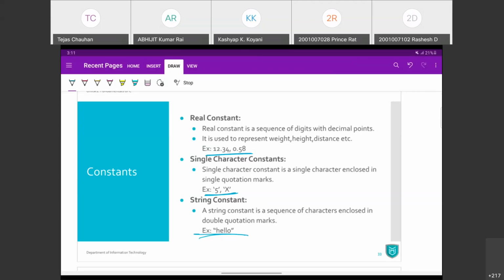Just like int num equals to 5, it will work. But you can never have string as a data type. अगर string आप कोई वेरिएबल में स्टोर करते हो तो वो वेरिएबल एक्चुअली कैरेक्टर एरे होना चाहिए. We'll see that in the 7th chapter, arrays and strings.